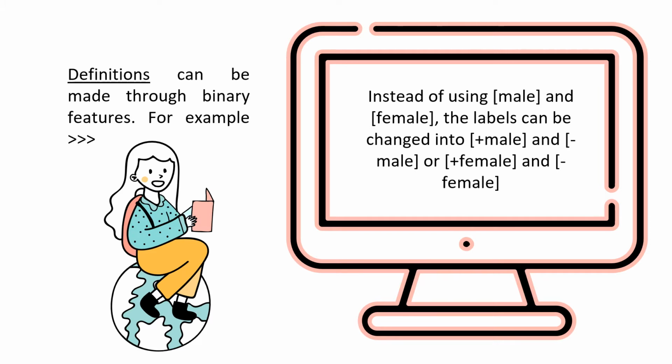So it means it's not male, it is female. Or we can change into just using female. If it is female, then we can use plus female, or if it is male, then we can use minus female, because minus female means it is male.